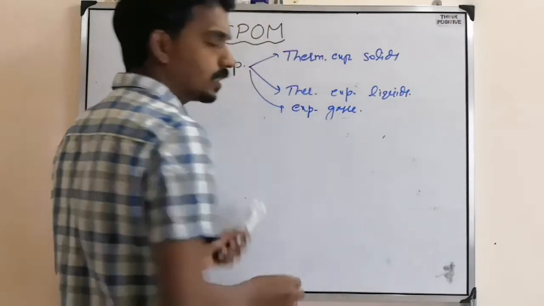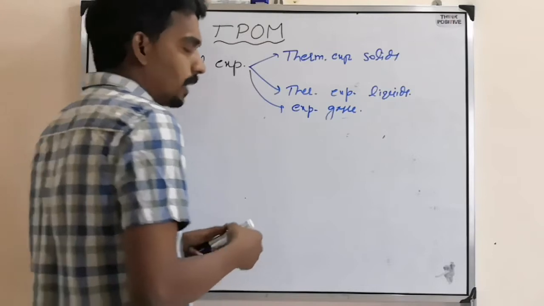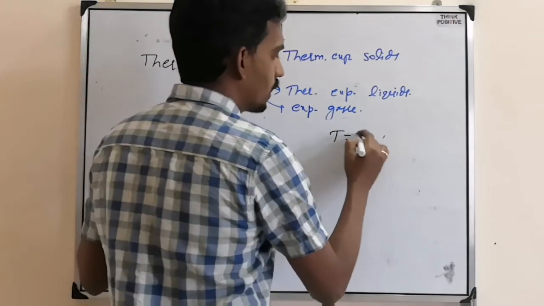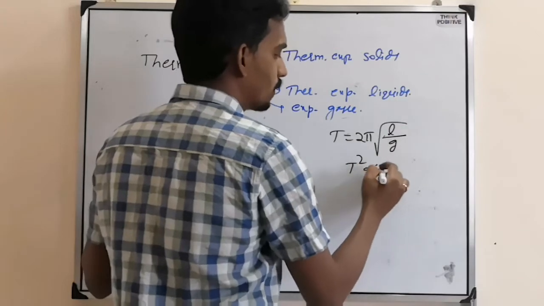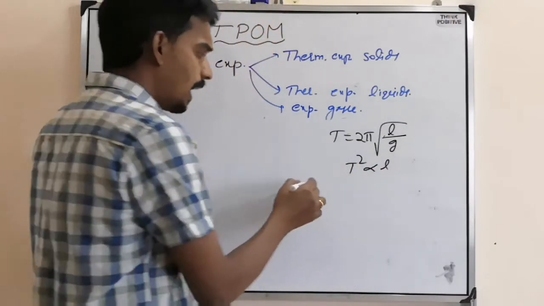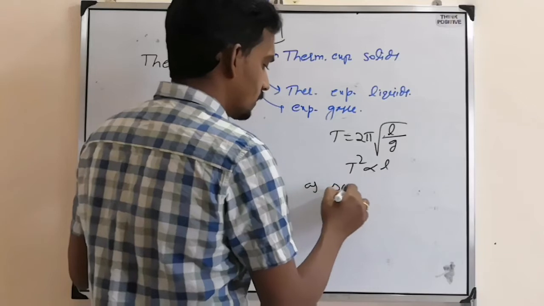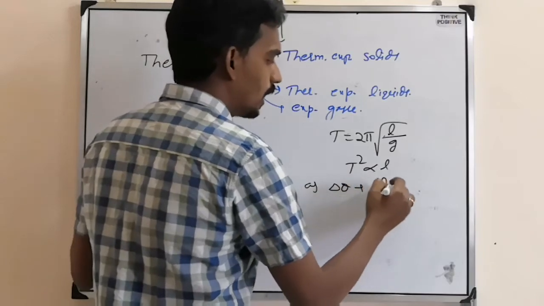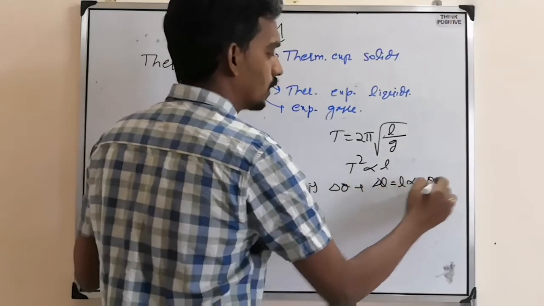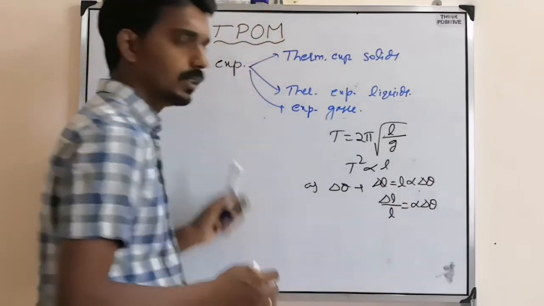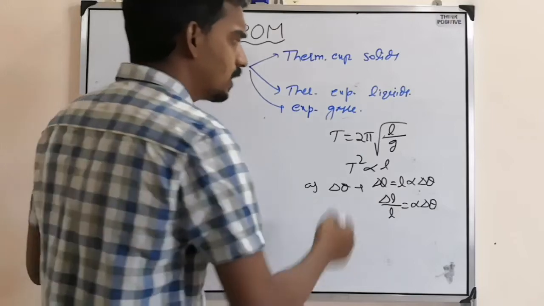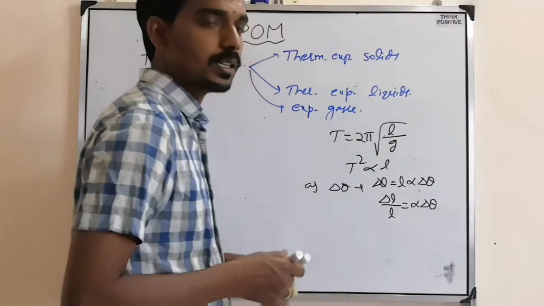Afterwards, the next application is the pendulum clock. What is the time period of a pendulum clock? 2 pi root L by g. So T square is proportional to L. As temperature changes, delta L equals L alpha delta theta, or delta L by L equals alpha delta theta. There is a change in length. As length changes, time period also changes.